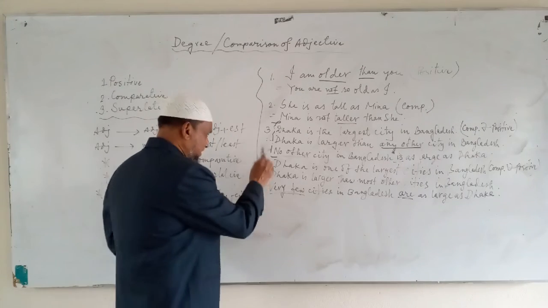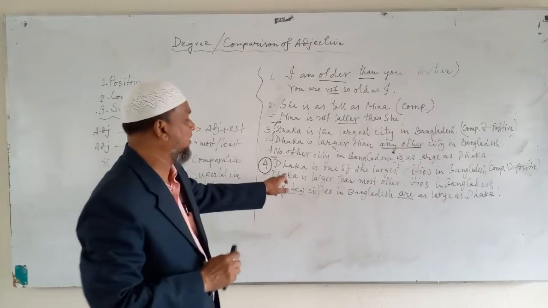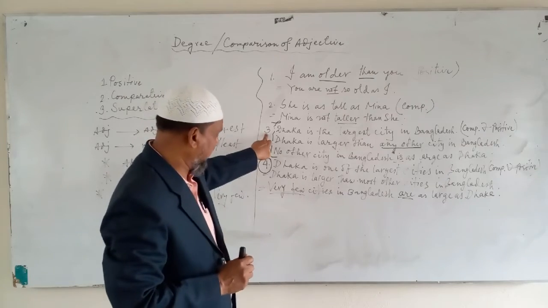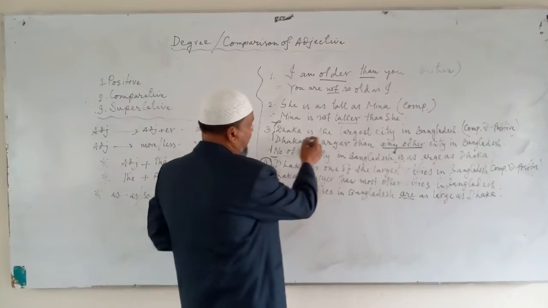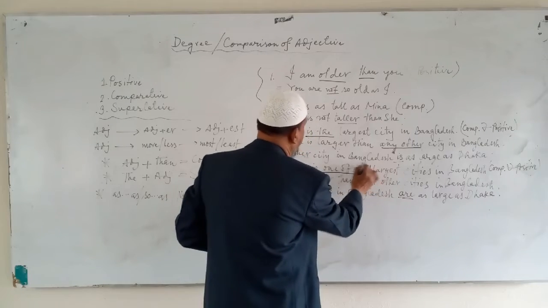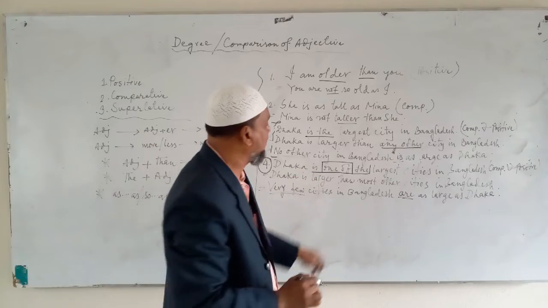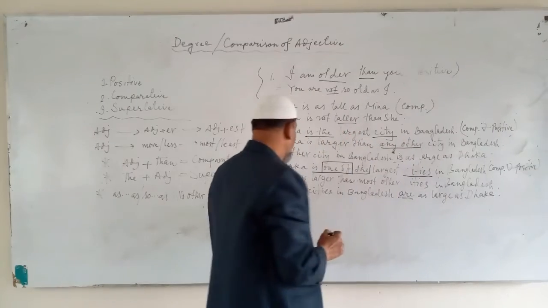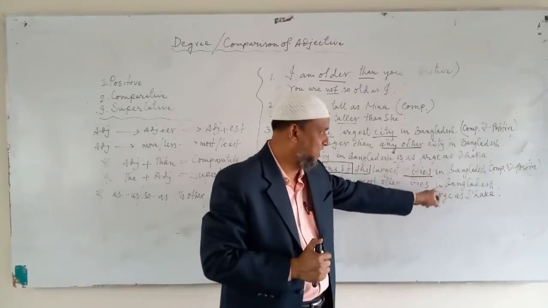Now, in the same way, there is another degree change. Number 4: Dhaka is one of the largest cities in Bangladesh. Number 3 and number 4 are a bit different. Here, Dhaka is the, but here Dhaka is one of the. So "one of" is extra here. As Dhaka is one of, the number is plural; here the number is singular. So Dhaka is one of the largest. When "one of" is used, the number must be plural: cities in Bangladesh.